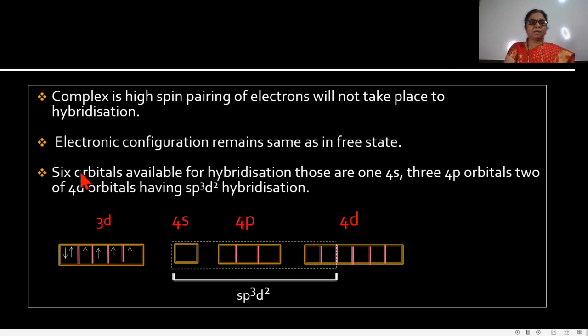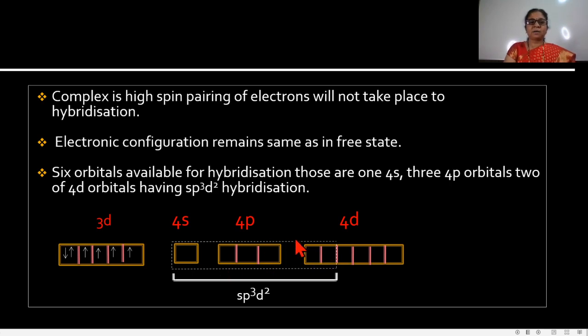In this complex, 6 orbitals are available for the hybridization because the number of ligands is 6. These are one 4s orbital, three 4p orbitals and two 4d orbitals.